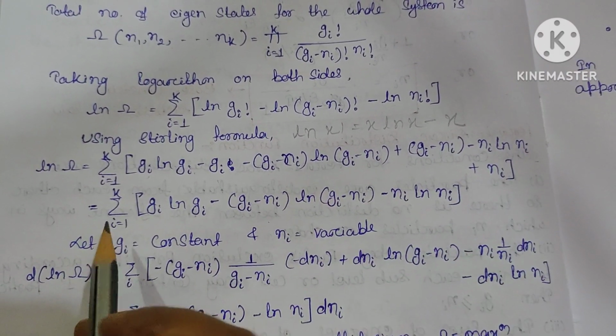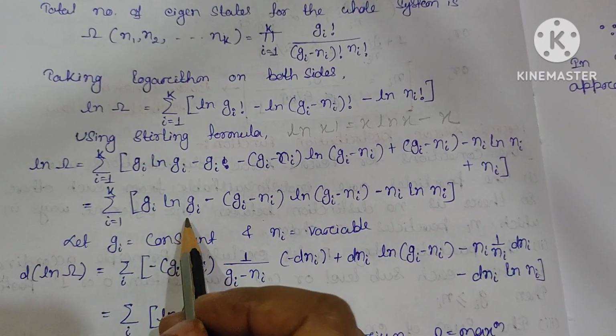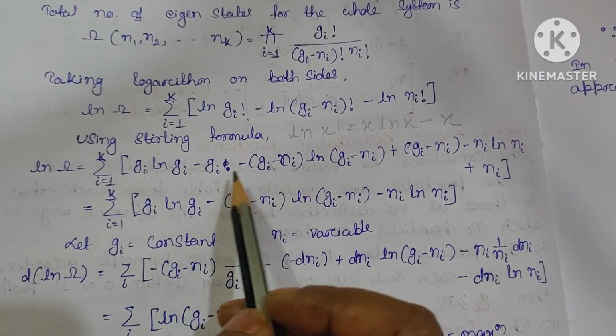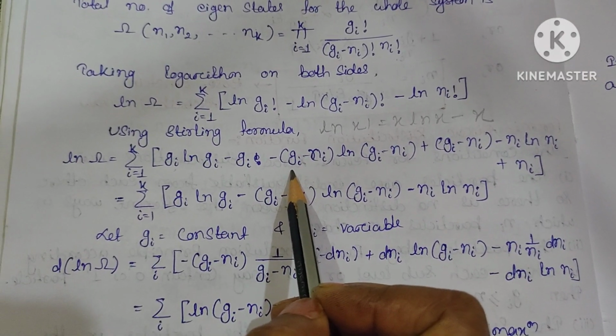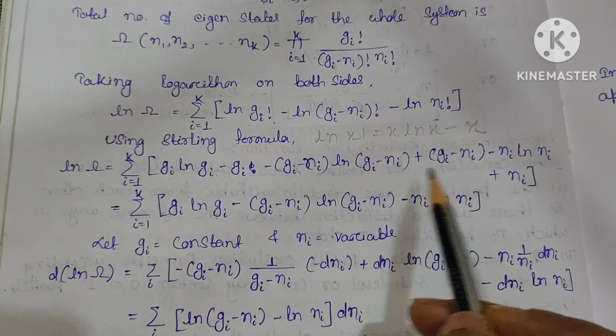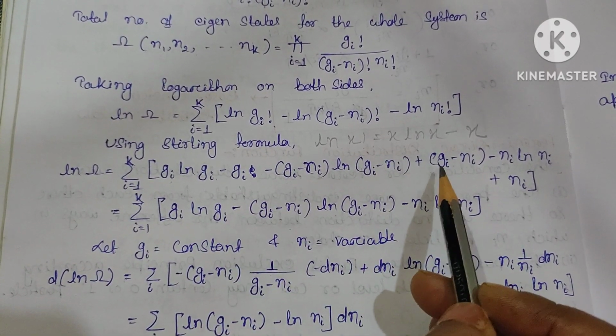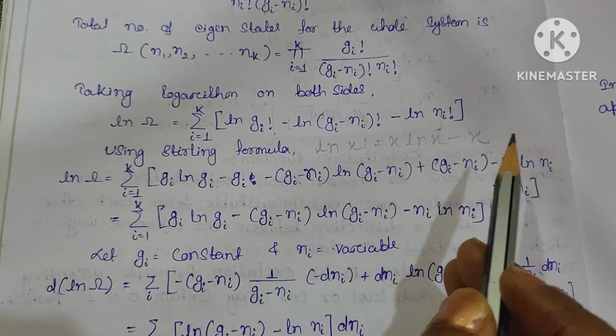Clear this much? Now this will be equal to the sum over Gi ln Gi minus Gi, plus Gi from the term Gi minus Ni times ln of Gi minus Ni.